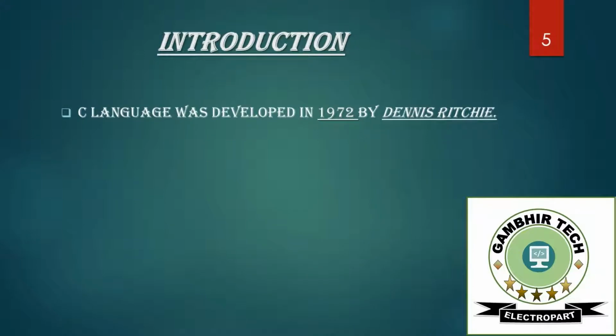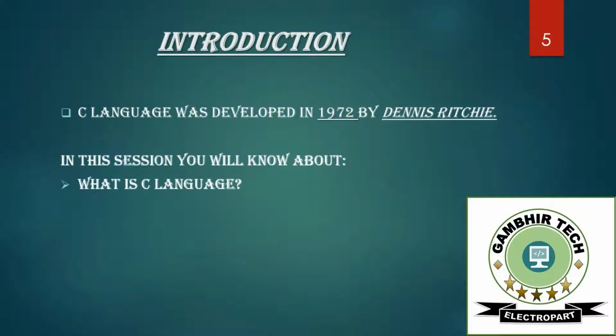So C language was developed in 1972 by Dennis Ritchie. We all know that. It was developed at AT&T's Bell Laboratories of USA. And the earlier version of C was called B, which was written by Ken Thompson.